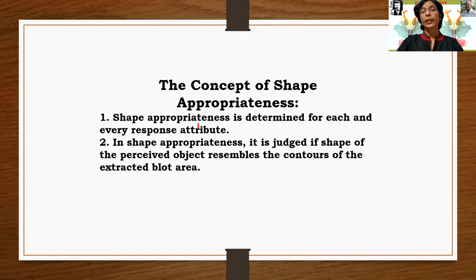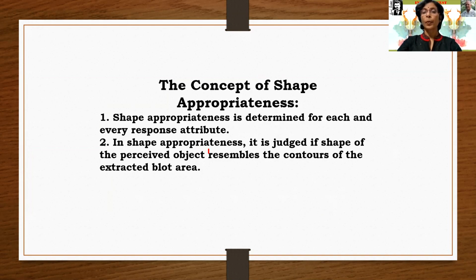Shape appropriateness is determined for each and every response attribute. If the person sees any image of an animal, man, insect, or thing in that particular ink blot, whether it is appropriate or not will be decided by the examiner, and that response will get the score.